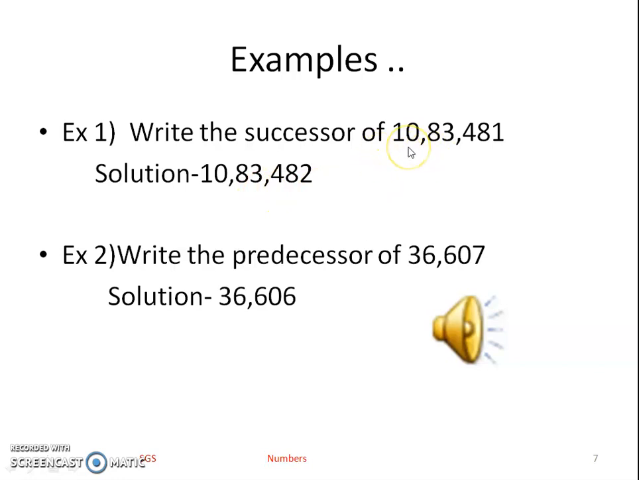If you are given the number 10,83,481, what will be the successor of it? You have to add 1 to it. So you will get 10,83,482. Okay. So this is the successor. It is very easy. Now write the predecessor of 36,607. So you have to subtract 1 from 36,607. It will be so easy. So you will get 36,606. You get here the predecessor of 36,607. Okay, it's very simple.